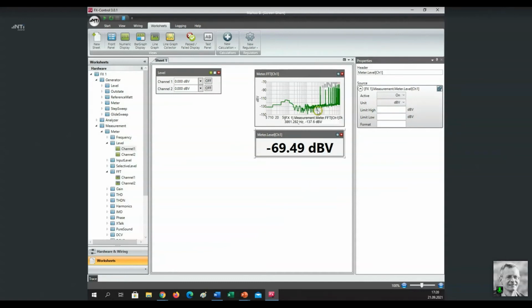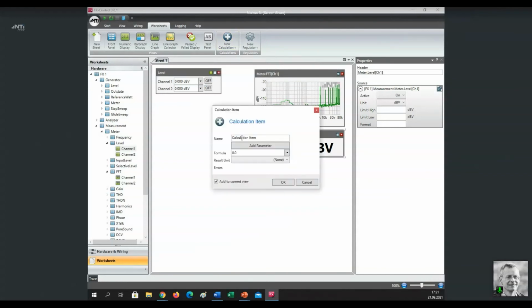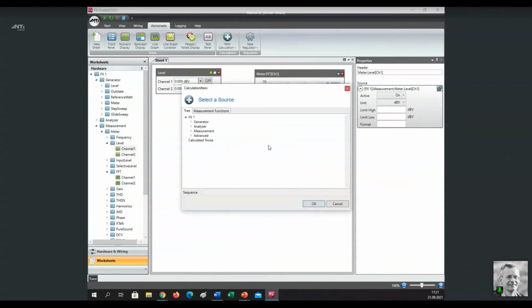But now we are more interested in specific areas in the spectrum, not just the wideband level. We want to define maybe some frequency bands in which we are interested in the level. And to achieve this, we definitely need another calculation item. So I click here on the plus button again. I call this calculation item calculated noise. And my input parameter is the measured FFT channel 1.